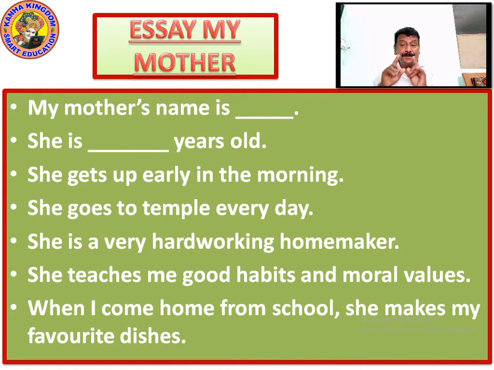House is just 4 walls with a shed on the top with one door. It may have many rooms in it. It may have several sections in it. But when you say mother is a very hard working homemaker, she makes it a home.